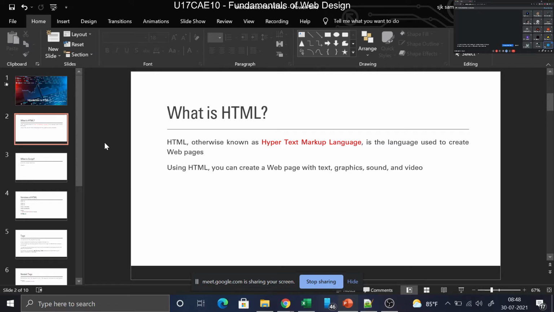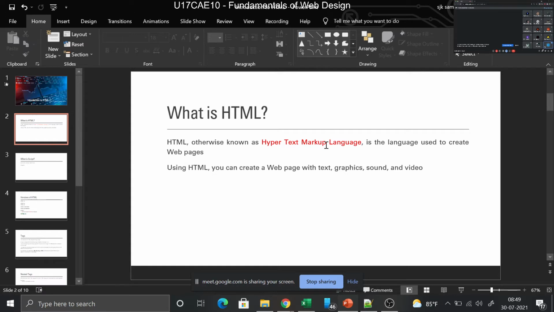Are you able to see? HTML, otherwise known as hypertext markup language, is the language used to create web pages. Using HTML, you can create a web page with text, graphics, sounds, and video. So we are going to see what is HTML. HTML is known as hypertext markup language. That is the full form of this.